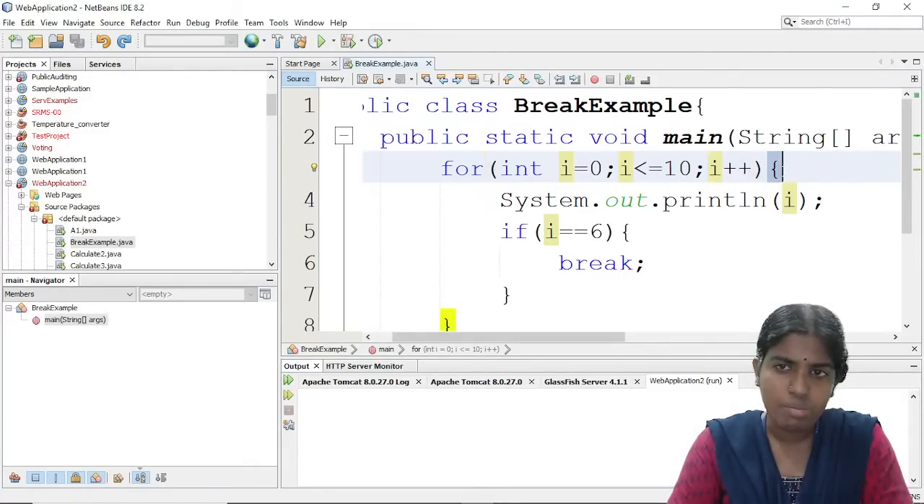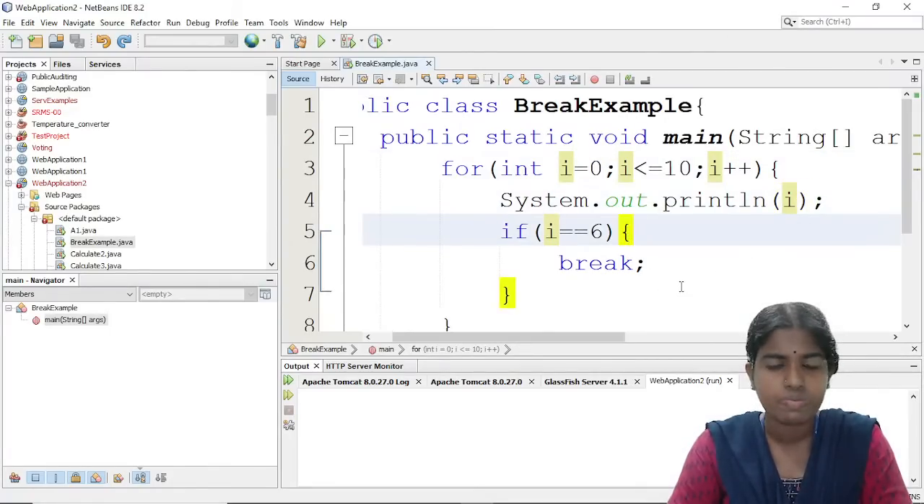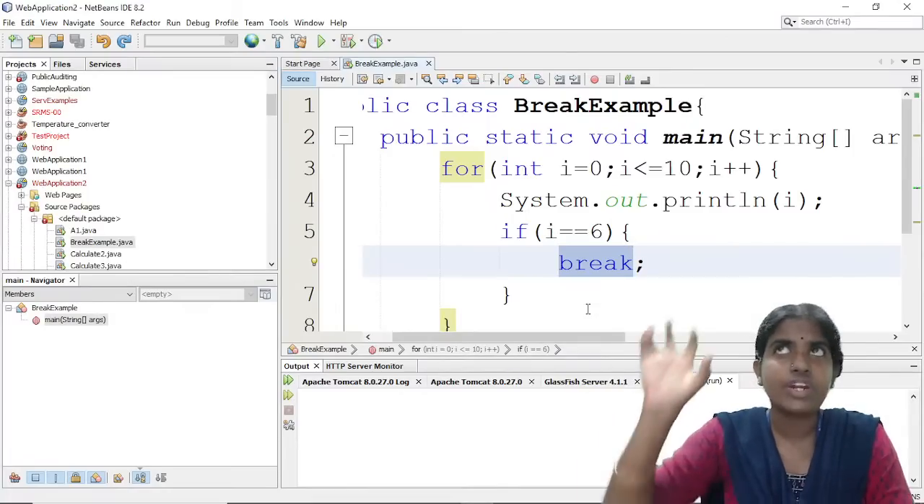So I am just coming inside the curly brace. Whenever I want to print something at my output, I am giving here System.out.println. Whatever is the i value, this will be printed at my output. So once i reaches the value of 6, if i equal to 6, it will break.